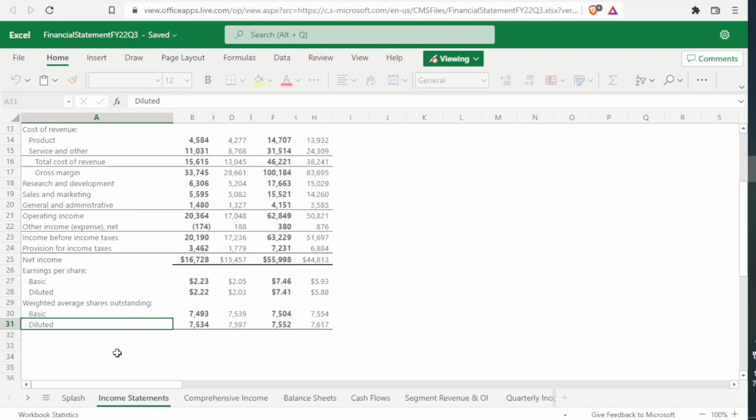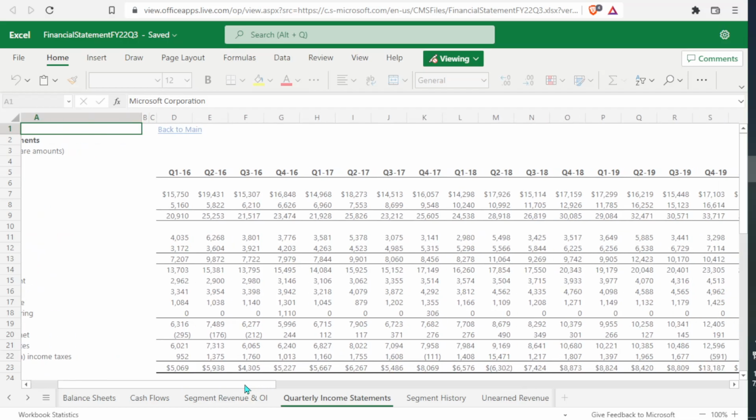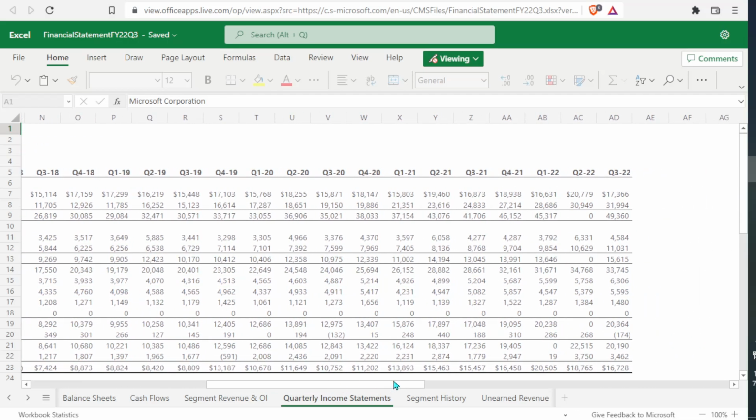So right here in this financial statement, they have multiple tabs. I'm going to move over to this quarterly income statements right here. Now I'm going to have to note something for you guys. This is amateur hour for Microsoft. This is a multi-billion-dollar company, and they're making tiny little mistakes like this on their investor relations page with their financial statements. So here we have zero.